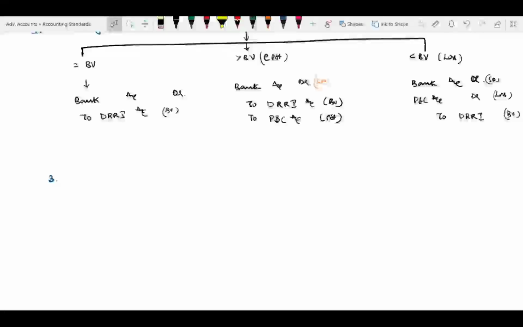So that's all here. Now, writing off, the third event: writing off of premium on redemption and discount on redemption. Premium on redemption is a loss, discount on redemption is a profit. Correct? So divide that into two parts.